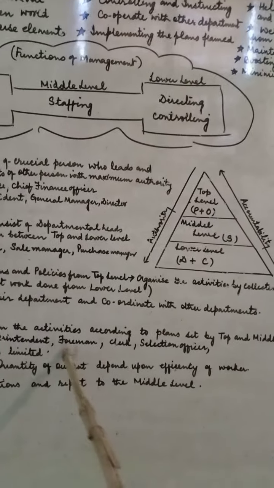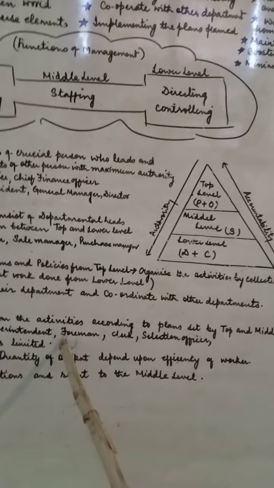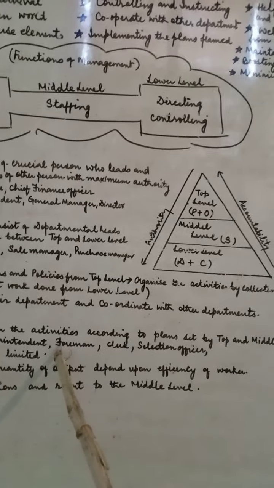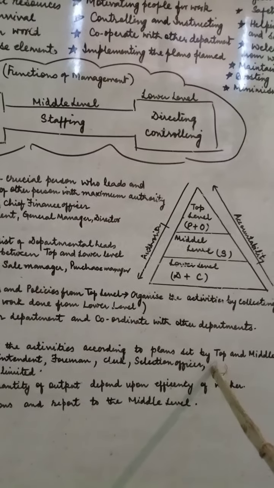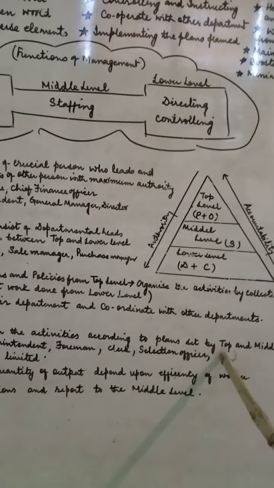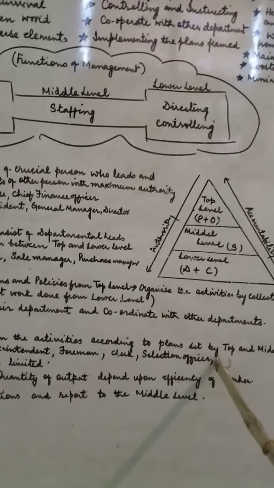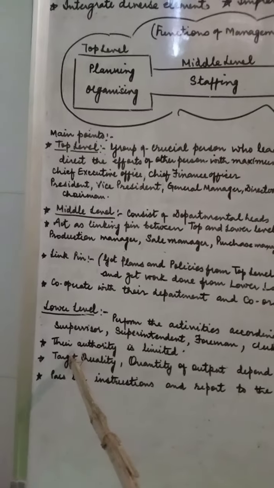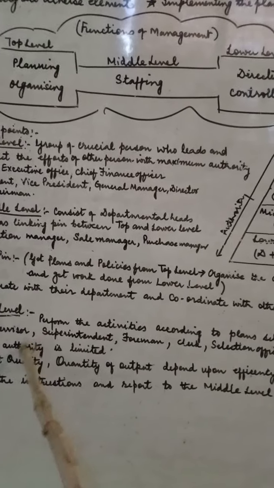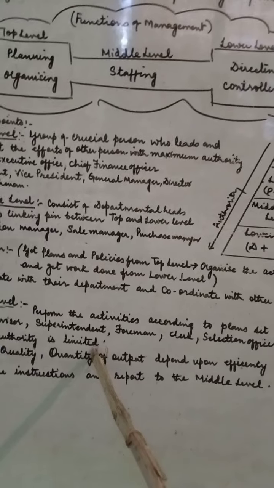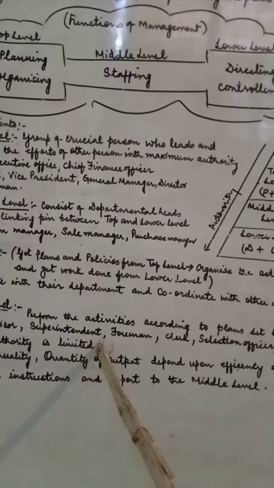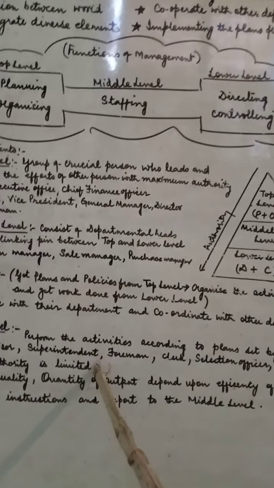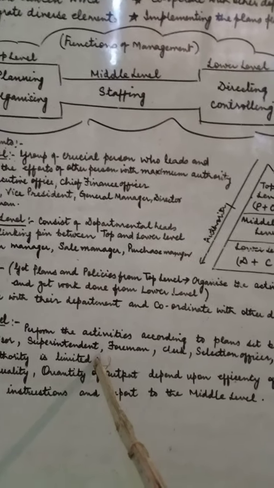Although it is work done in the lower level, they are the basic level where persons face each other to get work done. They have a limited authority, although they have to get all the work done from the other people.